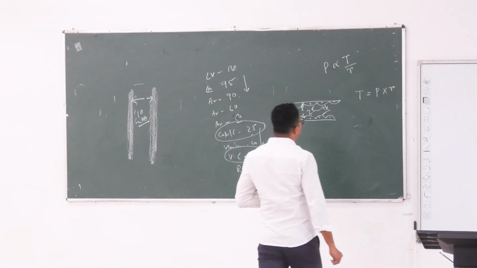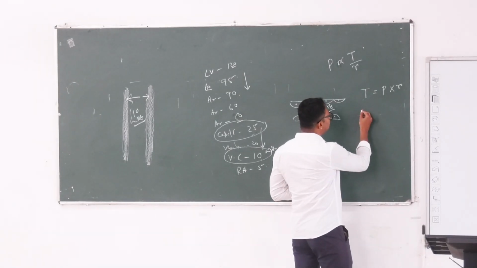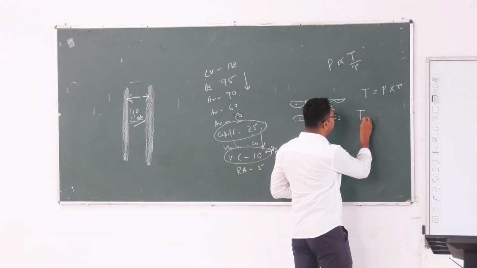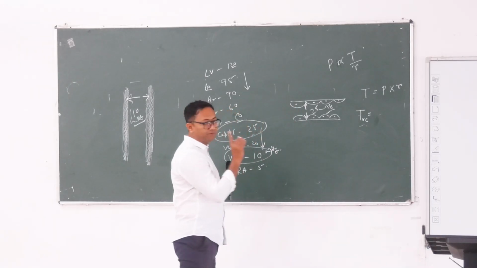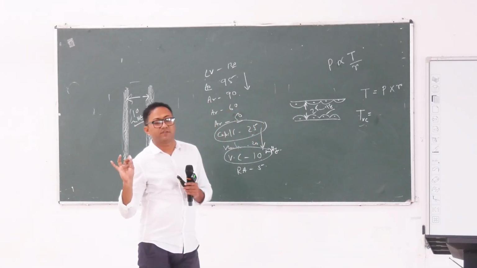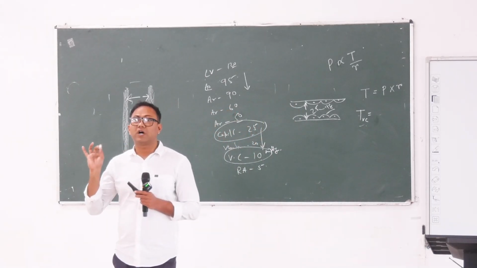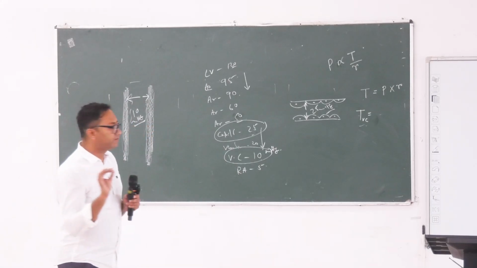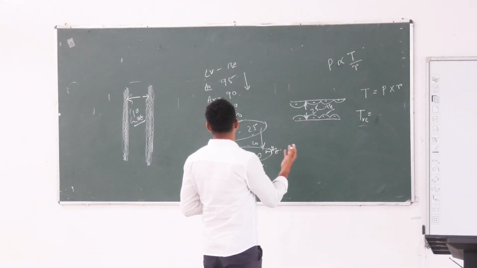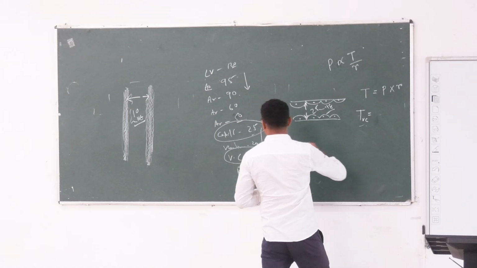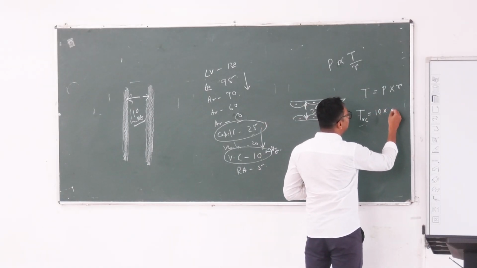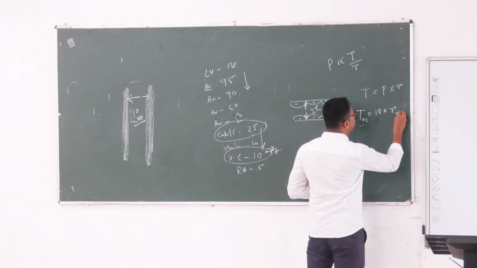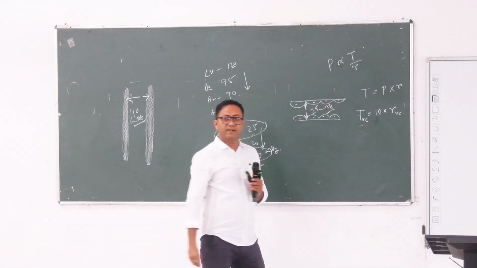Now, T for vena cava, that means vena caval wall tension, is P into R: vena caval pressure is 10 millimeter of mercury into R vena cava, right?